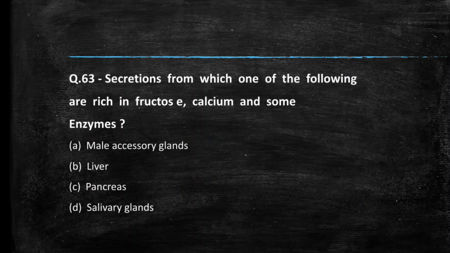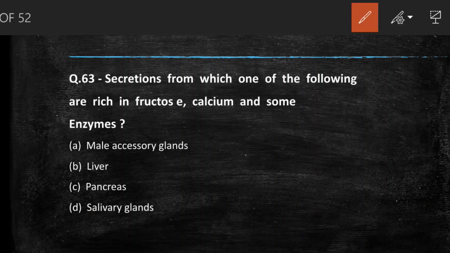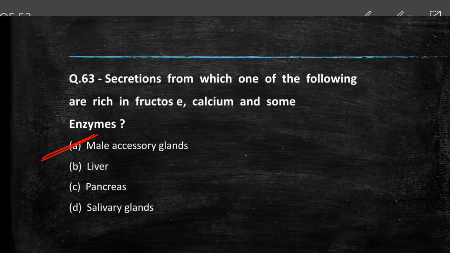Next question we have secretion from which one of the following are rich in fructose, calcium and some enzyme. Options are male accessory gland, liver, pancreas, salivary gland. They are talking about seminal plasma, and seminal plasma is secreted by male accessory glands.